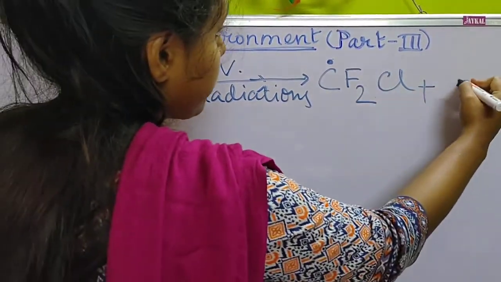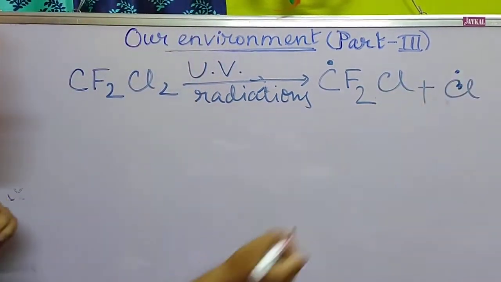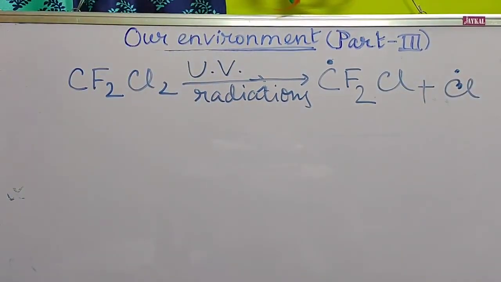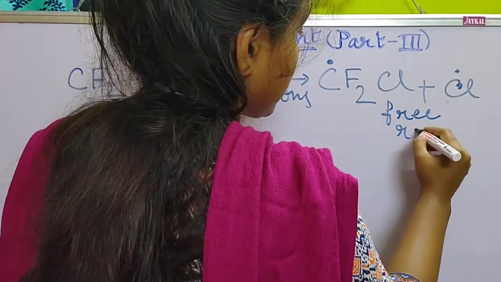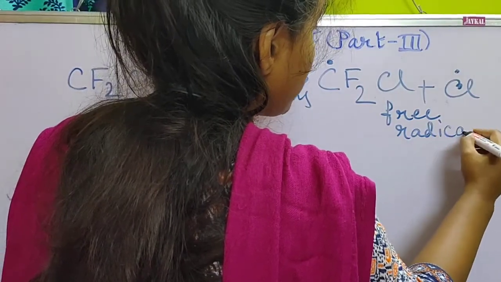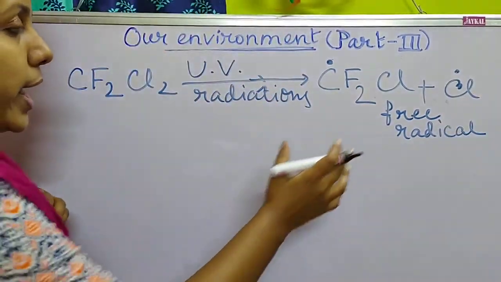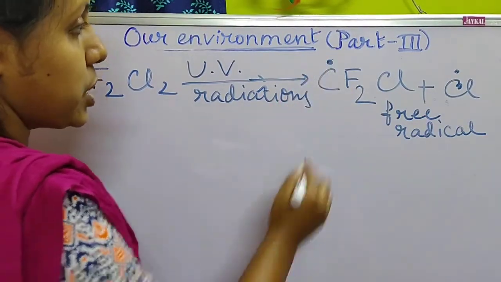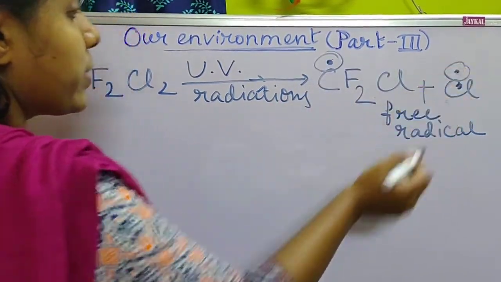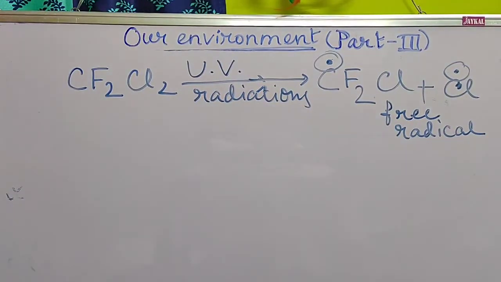CF2, then Cl dot. These are called free radicals because they have one atom with a free electron. Whenever any molecule or any atom contains a free electron in it, these are called free radicals.